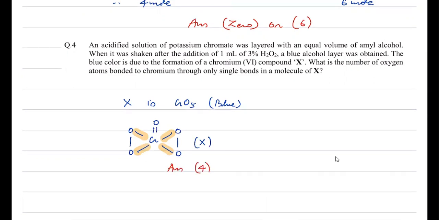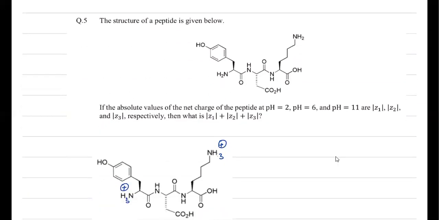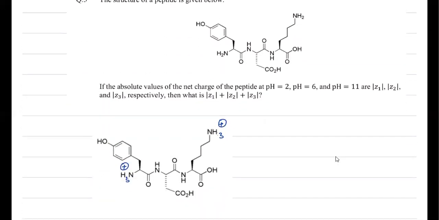Is that okay? Now to the next question. It's when the structure of peptide is given below. The absolute values of the net charges of the peptide at pH 2, pH 6 and pH 11 are |Z1|, |Z2| and |Z3| respectively. And you have to write Z1, Z2 and Z3.